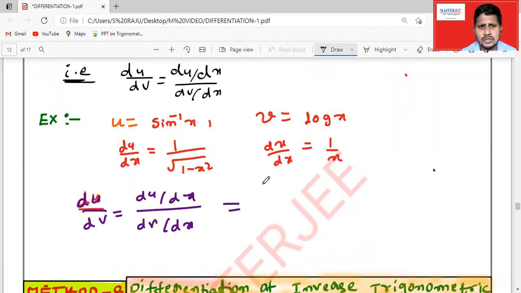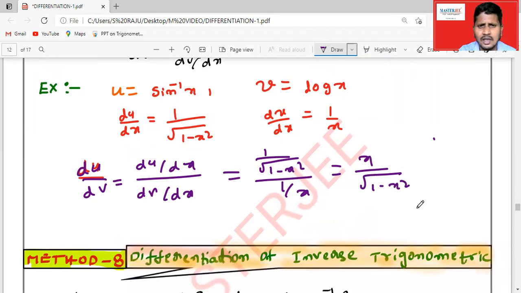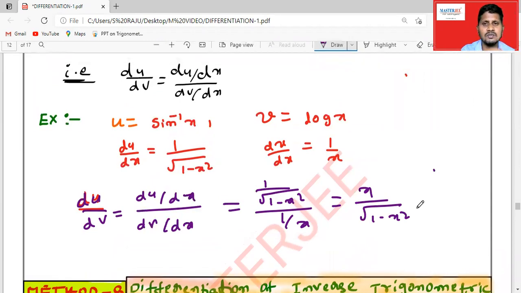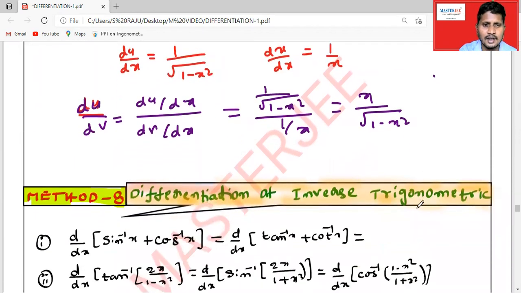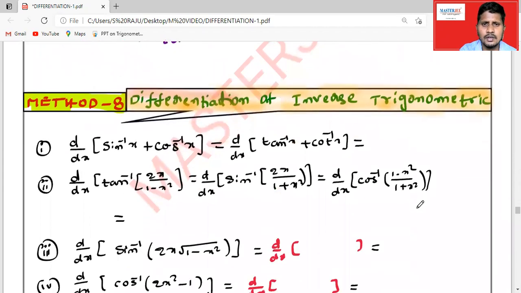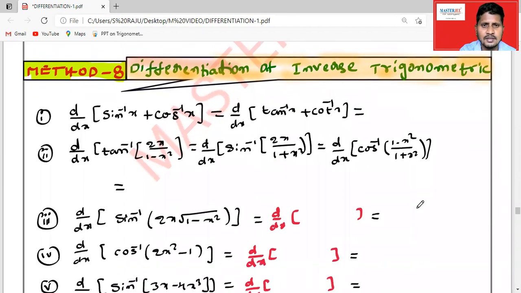Substituting these values, 1 by root over 1 minus x square divided by 1 by x. Finally, the derivative becomes x by root over 1 minus x square. Not only this, you can take any function with respect to another function. Let us see questions related to JEE Mains and JEE Advanced after explaining these concepts.